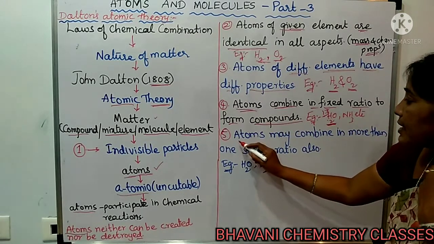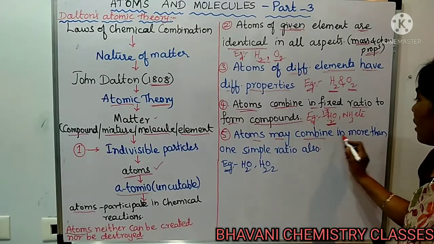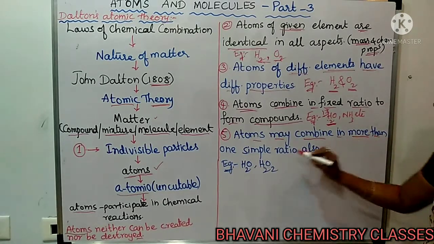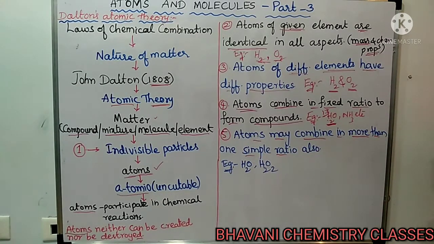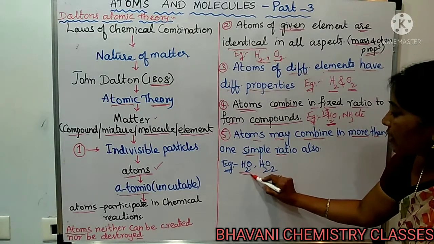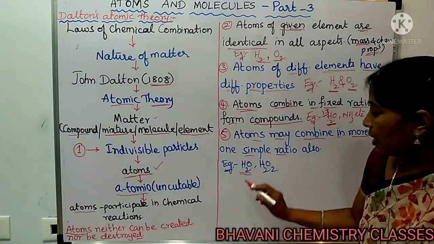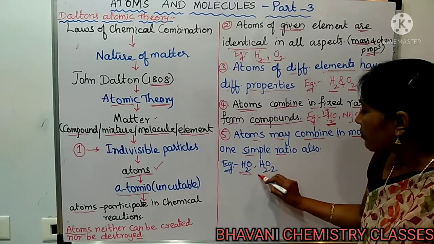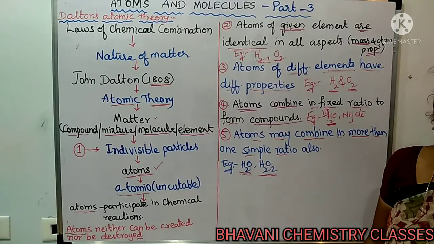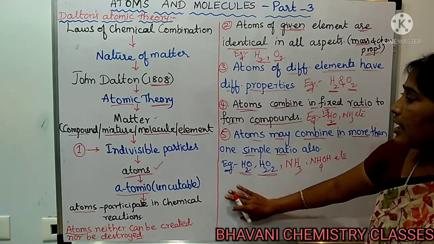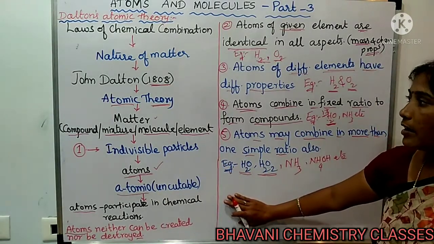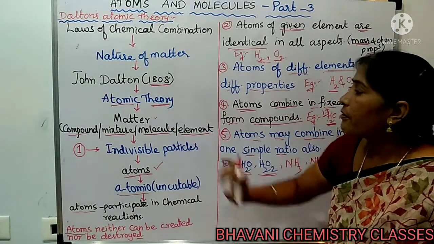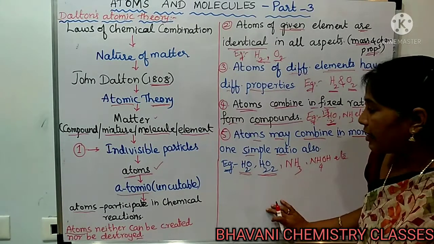The next proposal is that atoms may combine not only in one fixed ratio, they may combine in more than one simple ratio also. For example, hydrogen and oxygen do not always form only water. Depending on the situations, hydrogen and oxygen can also form hydrogen peroxide. These are the proposals or postulates of John Dalton's atomic theory. Atomic theory means a description of atoms and the properties of atoms.